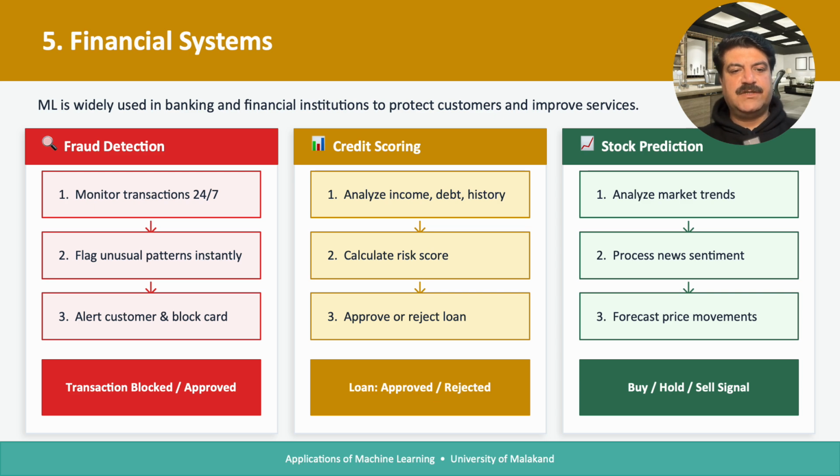In the financial system, we can apply that in fraud detection, okay, which monitors the transactions 24 by 7 and flags the unusual patterns instantly and alerts the customers and blocks the card. You can see these are also applied in iPhones or Android phones or ATM machines. If someone is trying to log into your systems, you automatically get an alert for that. So all these are working under machine learning algorithms. Then we have credit scoring as well. It analyzes the income and the debt history as well, calculates the risk score, and approves or rejects the loan.